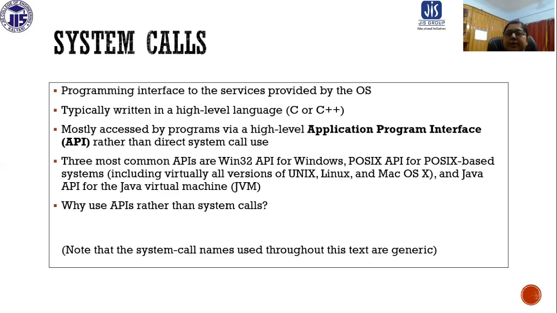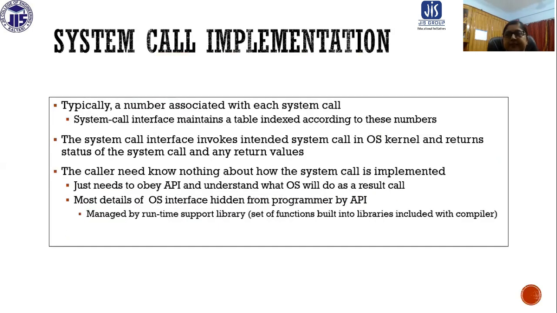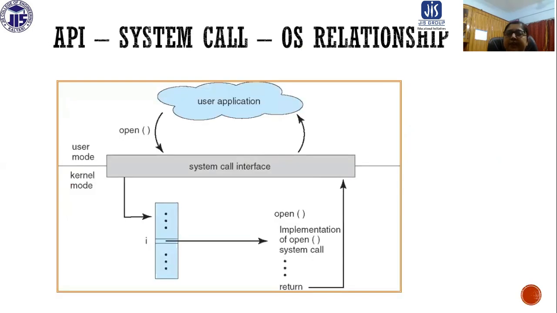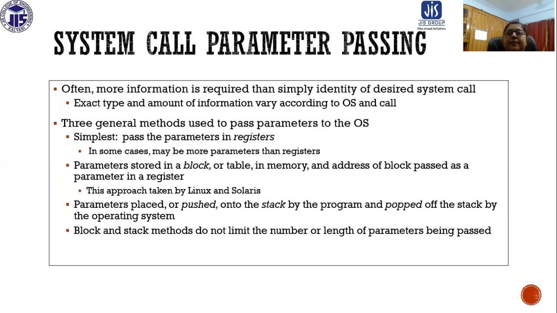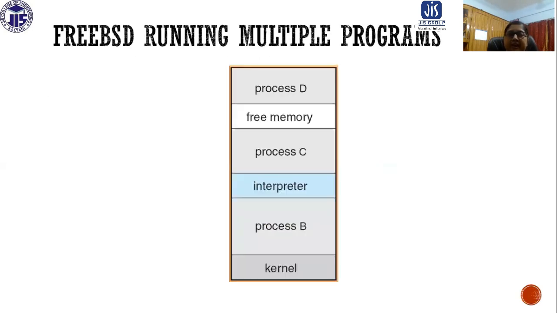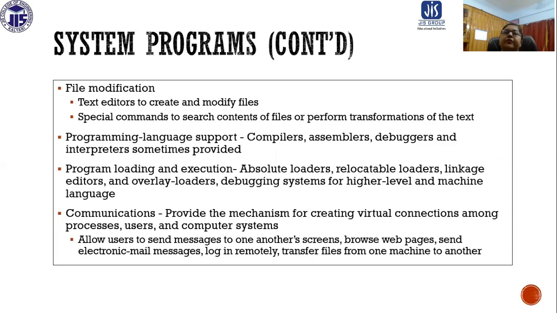Then we discussed system calls and various examples of system calls in various kinds of systems, and how we can implement them. We discussed what the API is, gave some examples, and discussed the system environment. System programs, which provide a convenient environment, and whatever things are provided by the system programs, were also discussed. So these are all the things discussed today. In the next class we are going to continue the same module. Thank you, students.